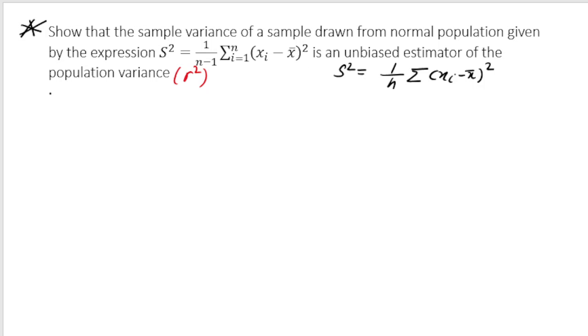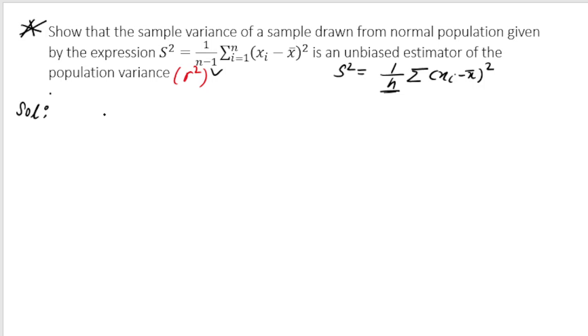So what is the unbiased estimator? We make a small change in the formula, and in place of 1 by n we write 1 by n minus 1. So here this n is being replaced by n minus 1. And what we have to do is prove that this is an unbiased estimator of the population variance, that is sigma square. So how to do that?